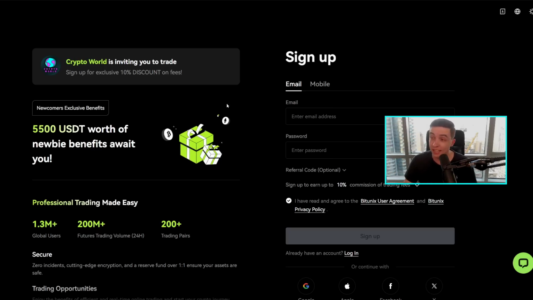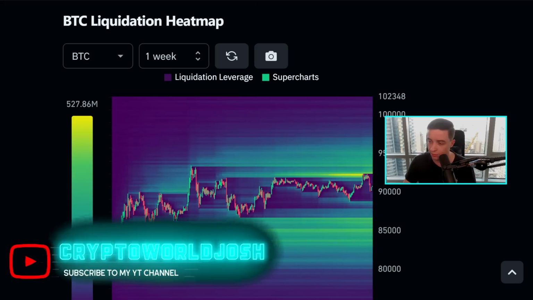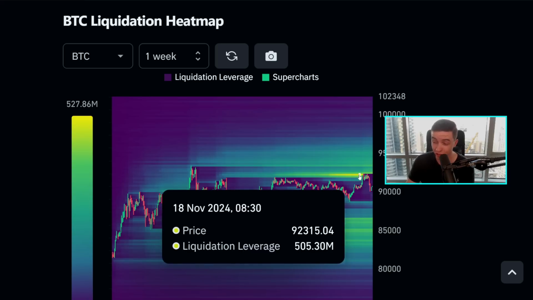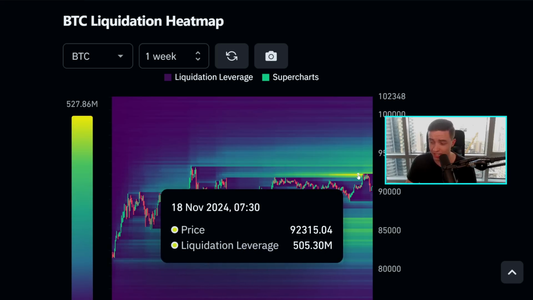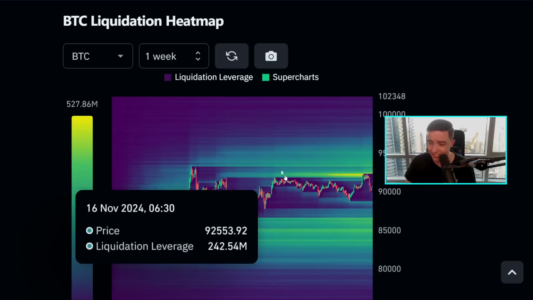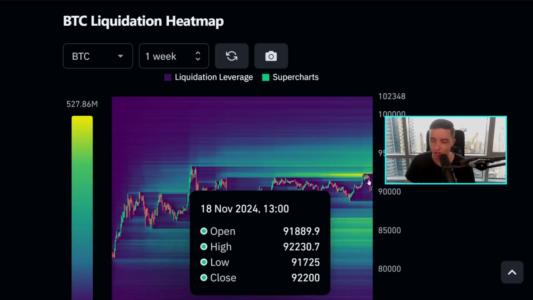But with that being said, taking a look at the Bitcoin liquidation heat map, just recently over the last 1 day or so, we saw a slight little move to the upside in the price of Bitcoin, and we actually wiped out a bit of liquidity that was sitting at around 92.3k approximately. So we took out that liquidity, and then we saw a little short-term rejection from some resistance that's gathering right here, which I'll talk about in just a moment.